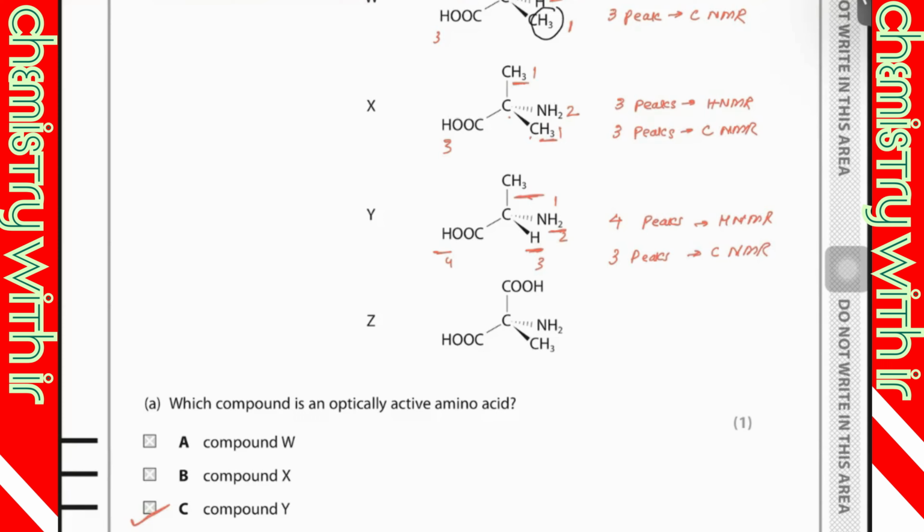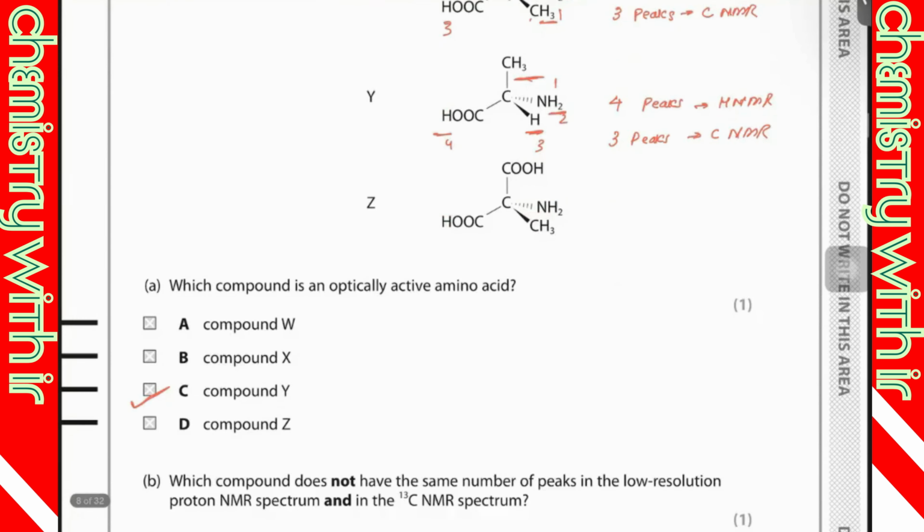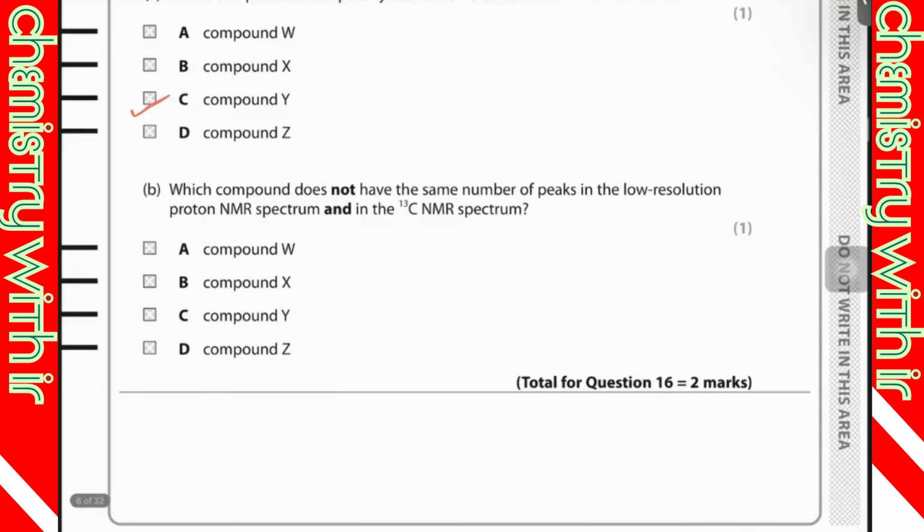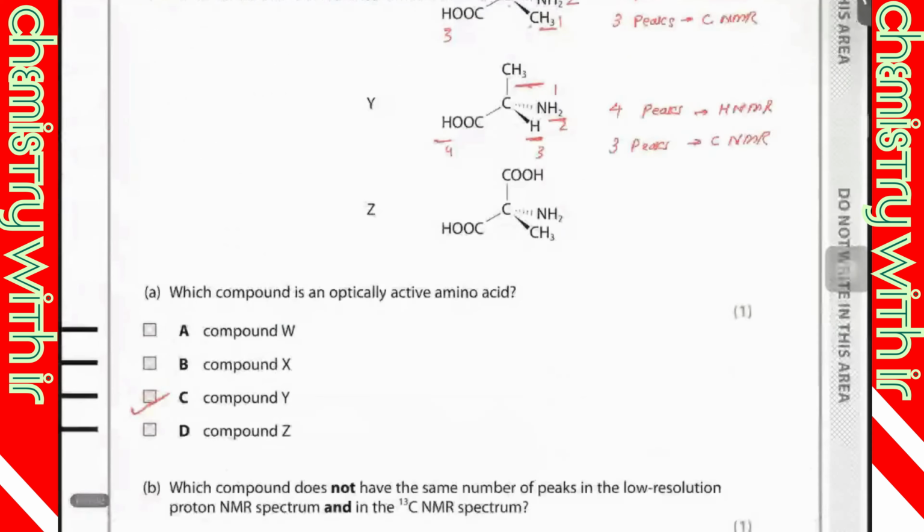So what they were saying: which compound does not have the same number of peaks? It is only Y. And what about Z?